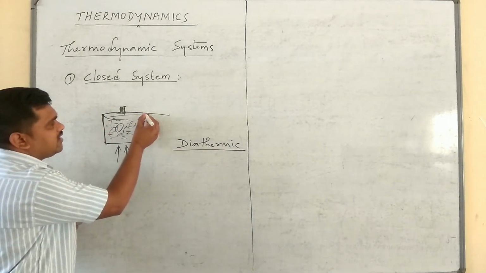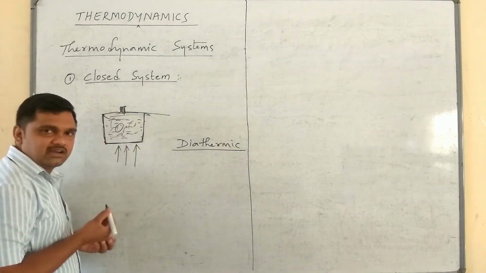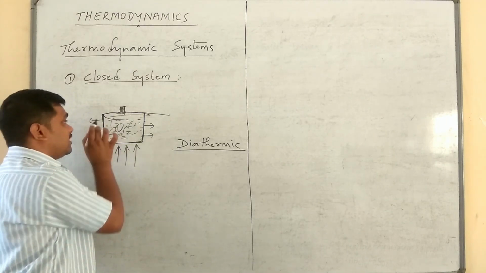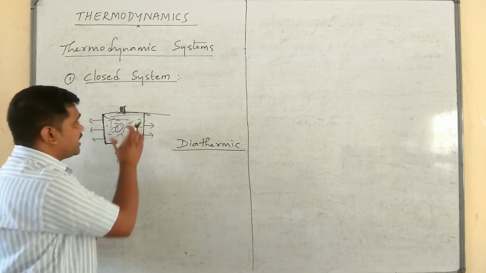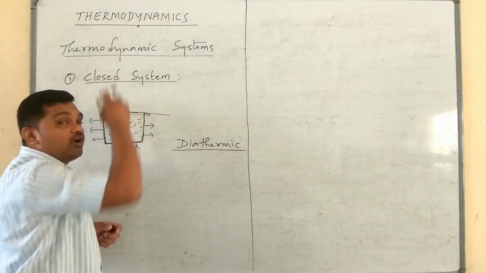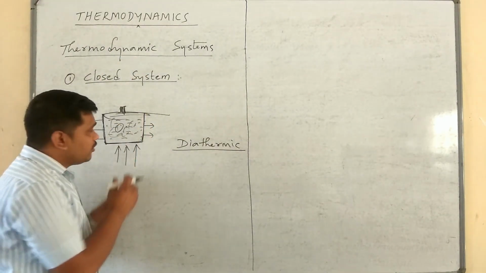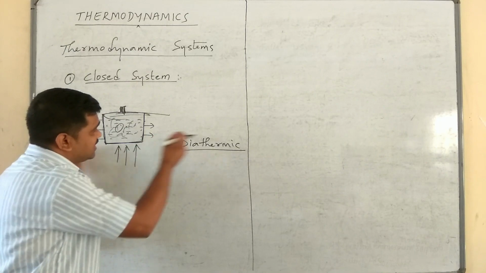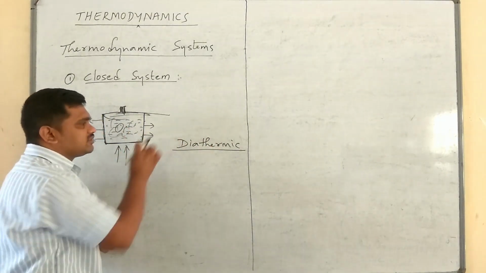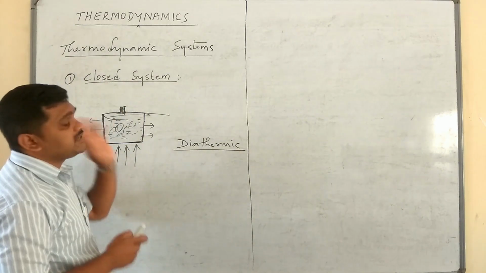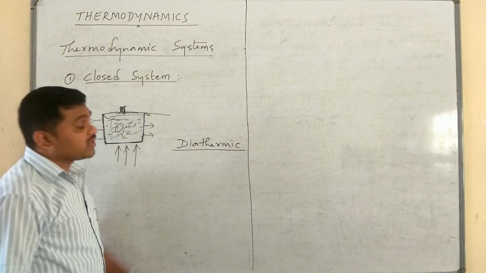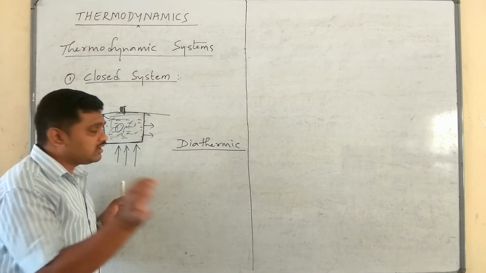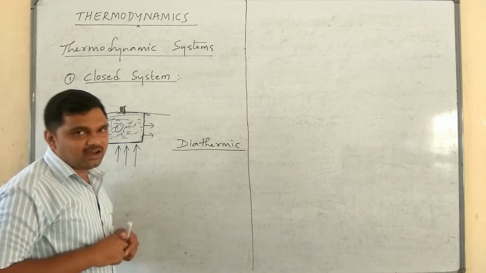Here the walls of the pressure cooker are perfectly diathermic, hence heat energy is exchanged with the surroundings, but not matter. No water molecule or water vapor will go away, only the heat energy produced inside the water will go out to the surroundings. Such a system is called a closed system. A closed system exchanges only energy with the surroundings and not matter.